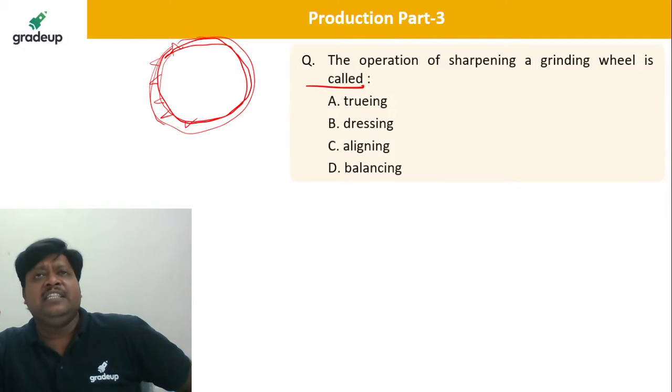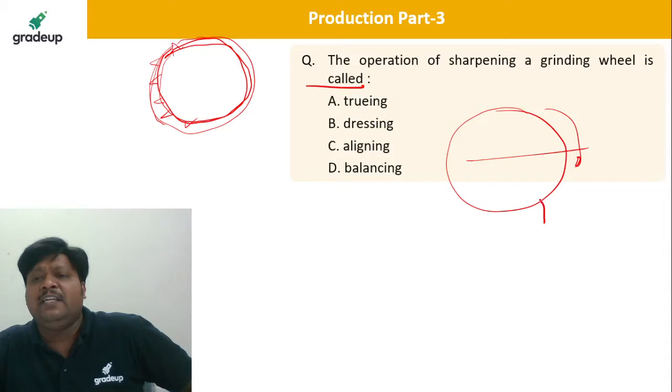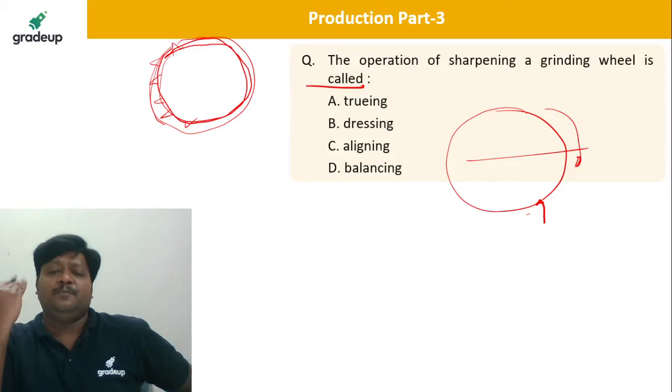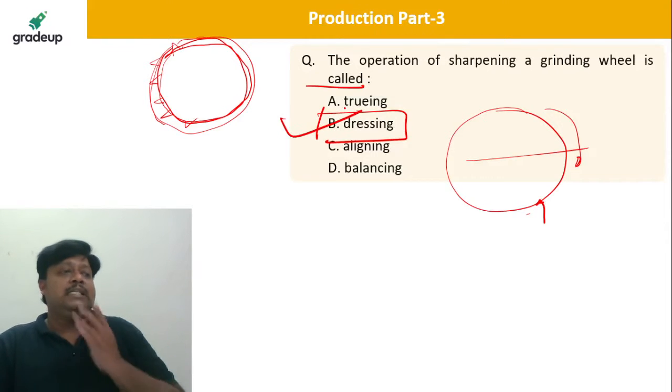Dressing is generally done by using a diamond dresser. Which dresser is generally used? There is a diamond dresser where the wheel is rotating at very high velocity, and with a very fine or micro depth of cut with the diamond, you are taking the layer of blunt grains out and exposing the new grains for machining. So this is known as dressing. B, Bombay is correct.